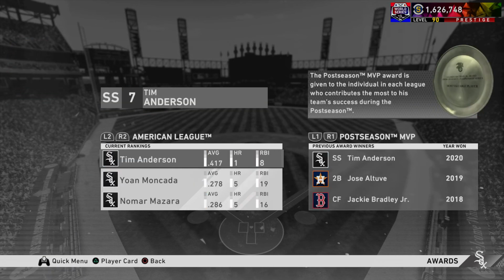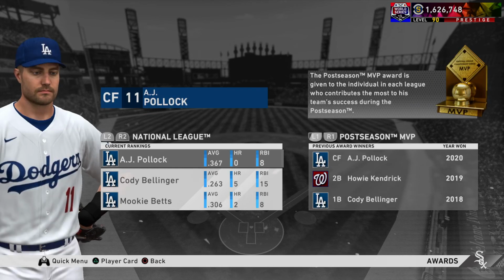Their trophy's better. Why do we get a dinner plate and they get an actual trophy? Actually, that looks more like a Little League participation trophy, but both of them kind of suck.